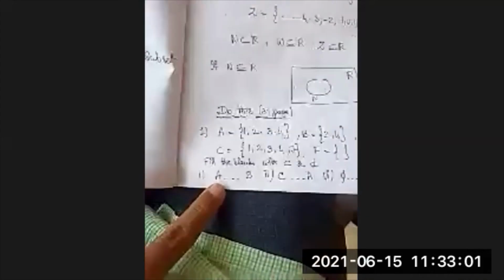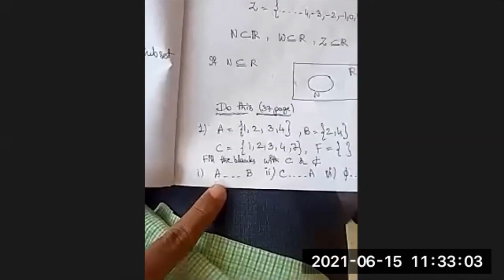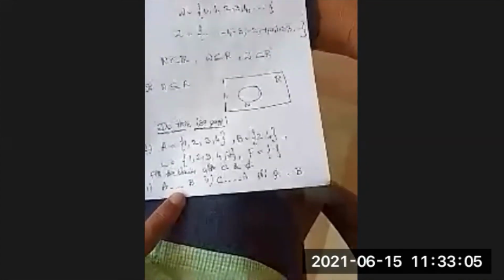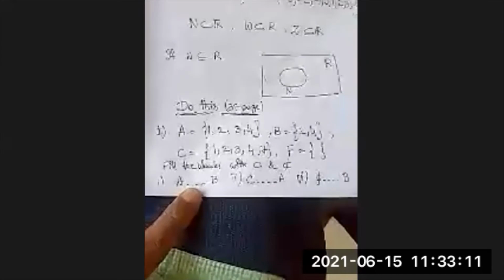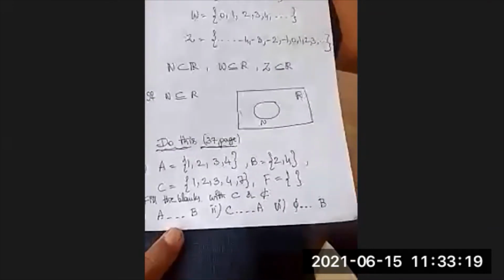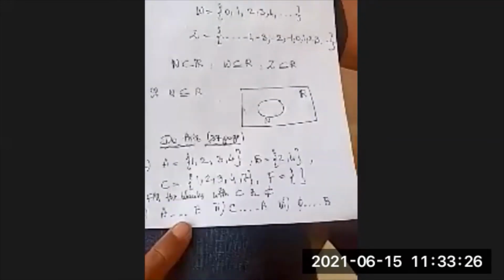The first one, tell me A dash B. A is a subset of B or not a subset of B? Are you listening or not? Yes, sir. Tell me this. A is a subset of B or not a subset of B?